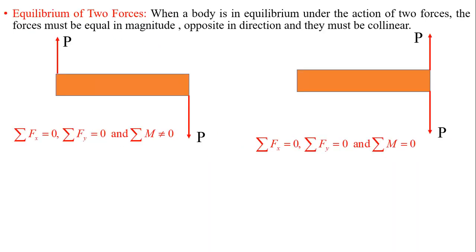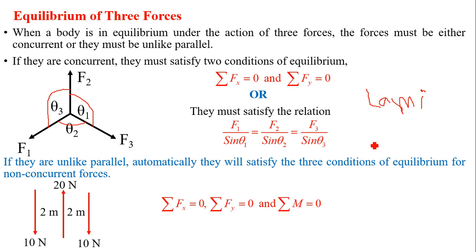So if you want to solve equilibrium of two forces, for a concurrent force system there are two conditions of equilibrium, and for a non-concurrent force system, three conditions of equilibrium. In case of equilibrium of three forces, for a concurrent force system, we can apply the conditions of equilibrium, summation of Fx and Fy equal to 0, or we can apply Lami's theorem also. And for a non-concurrent force system, there are three conditions of equilibrium: summation of Fx is 0, summation of Fy is 0, and summation of moments is 0.